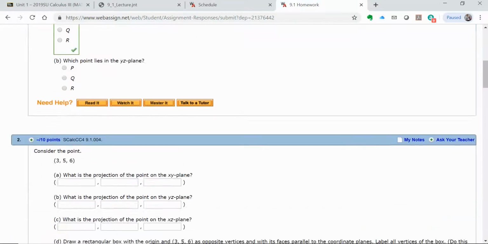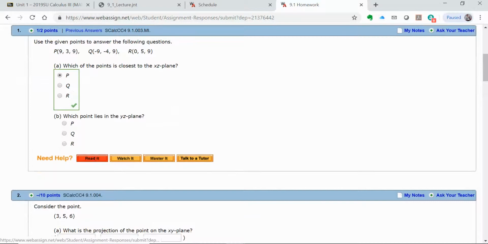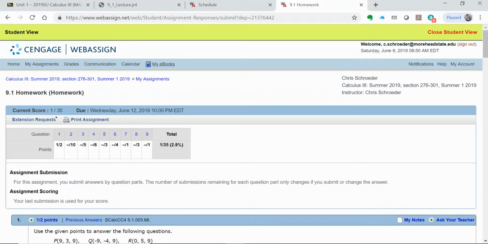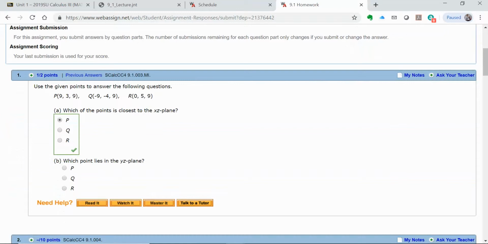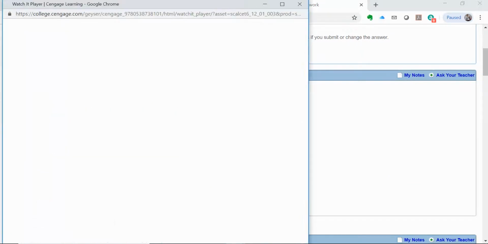Okay, for some of the problems, you can see we have a Read It. That's going to take you to the ebook if you purchase the ebook, and I'll show you how to do that. Well, you just go to My ebooks right here, and it'll take you to the steps to purchase the ebook if you want. Watch It videos, and those are little videos that pop up.